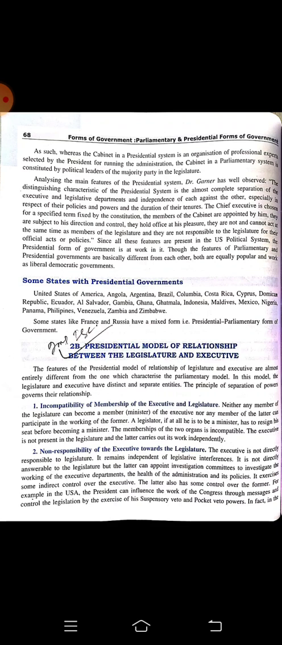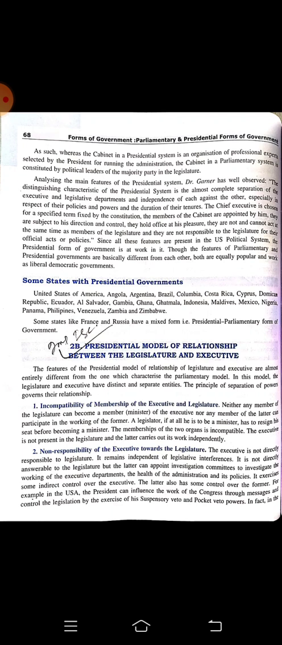Next, we have some states with a presidential form of government. First of all, we cannot forget the United States of America. USA is the most appropriate example for presidential form of government, because in the entire world, America's president is considered the most powerful president. Other than that, a few more names we need to memorize. Our list is given. Memorize according to your choice. Brazil, Maldives, Nigeria, Zimbabwe. You can learn any 4 to 5 examples from here.